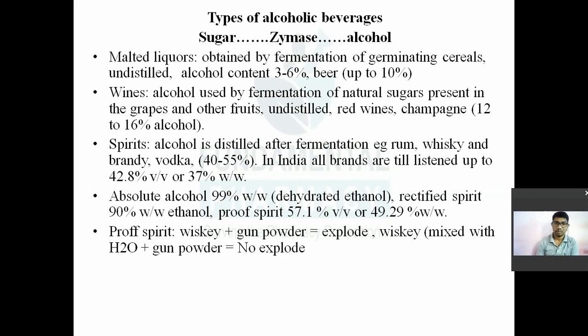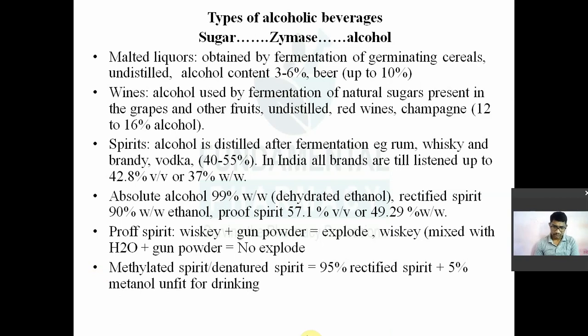But for your exam you just remember what I mean by proof spirit. It should consist of 57.1% volume by volume ethanol or 49.29% weight by weight of ethanol. That is a proof spirit. Denatured alcohol, methylated spirit or denatured spirit will have 95% of rectified spirit plus 5% of methanol, which is unsuitable or unfit for drinking.